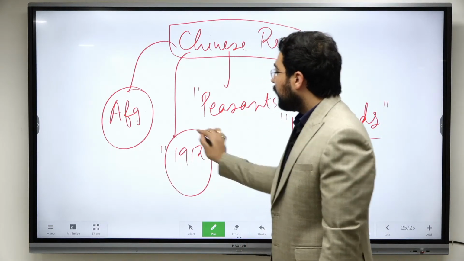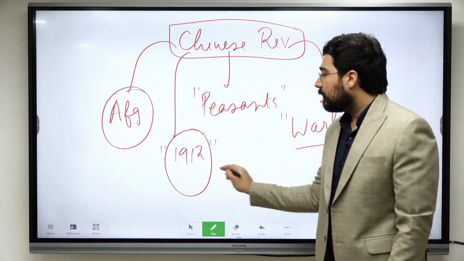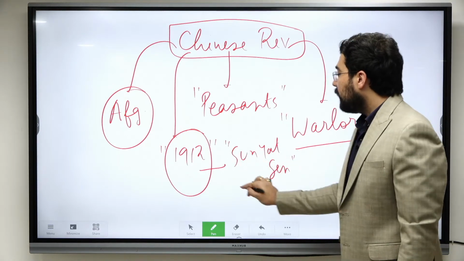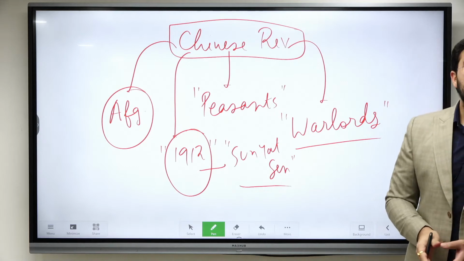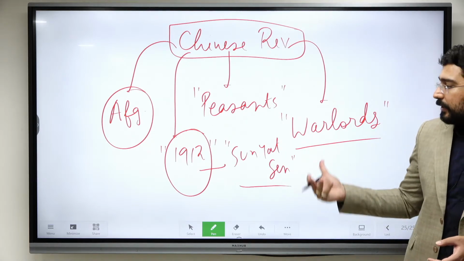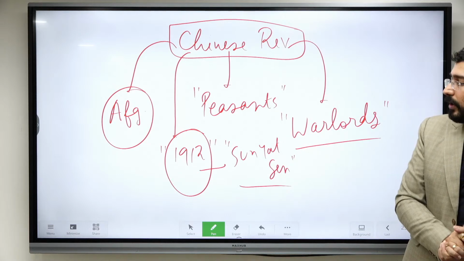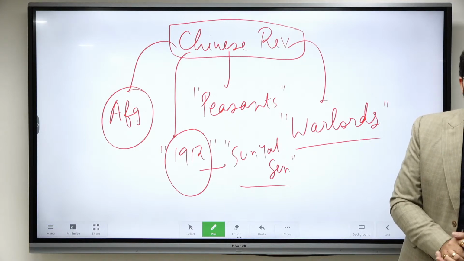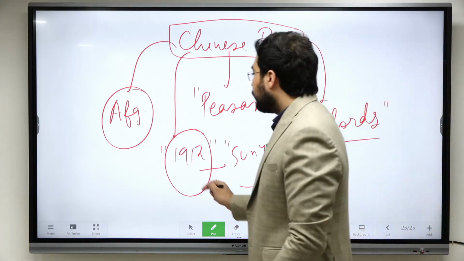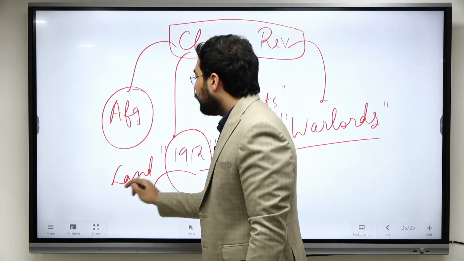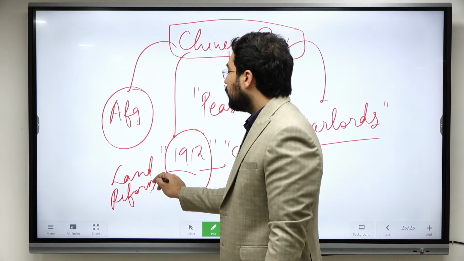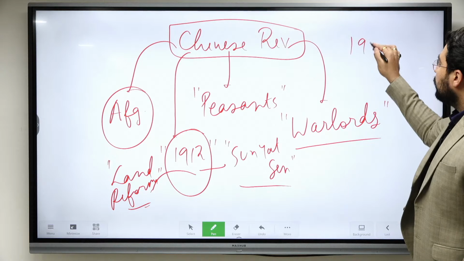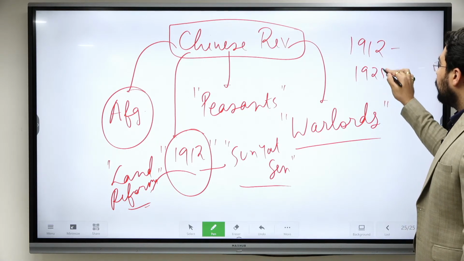At this point of time, we see the rise of one important person. His name is Sun Yat-sen. The Manchu dynasty was overthrown in 1911, so from 1912 onwards Sun Yat-sen started becoming important in the politics of China. He had 2-3 important principles. One, there should be democracy. Two, there should be nationalism. And third, specifically, he thought about land reforms, because the peasantry in China did not have a very good condition. From 1912 till 1925, he lived.